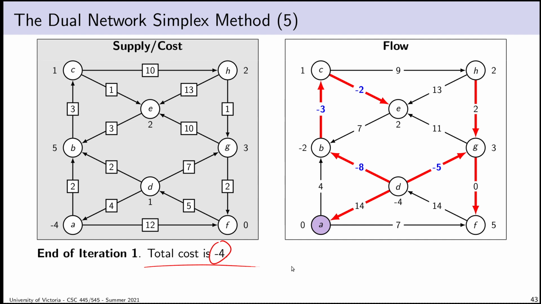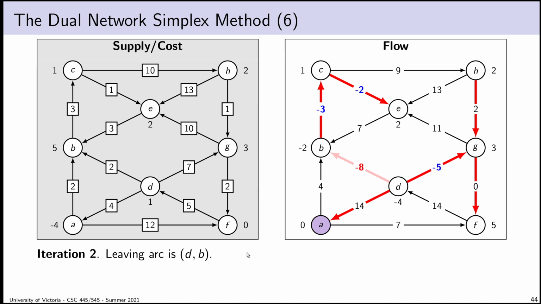The other thing we should keep in mind is that the primal problem is to minimize the total cost of the flow. The dual problem is some kind of maximization problem. We'll talk about it more in a few minutes, but it's a maximization problem. So we should expect this cost to go up as we perform our dual pivots.